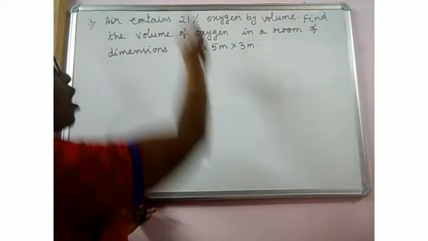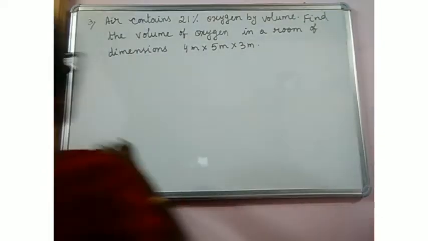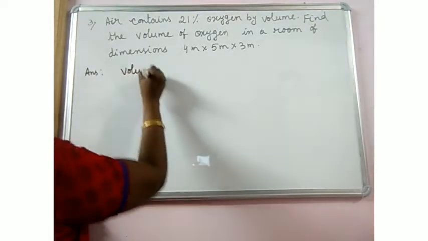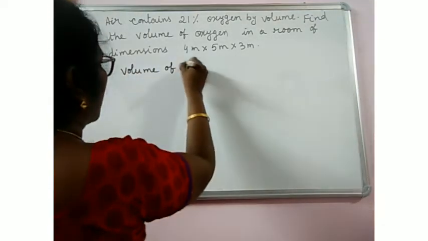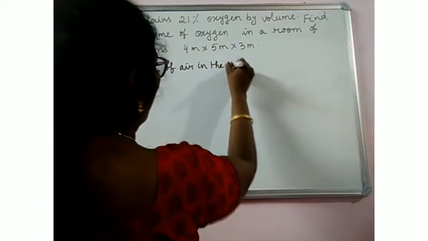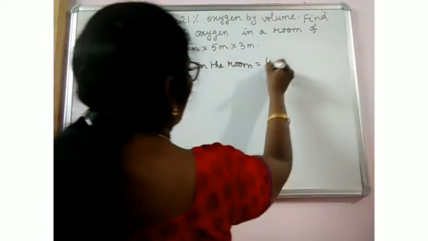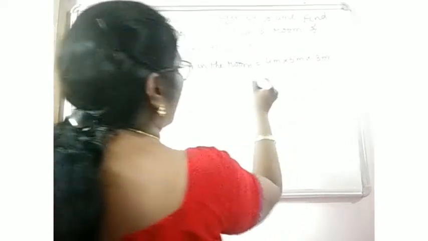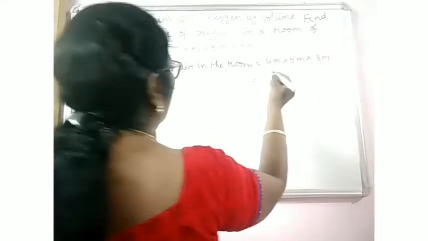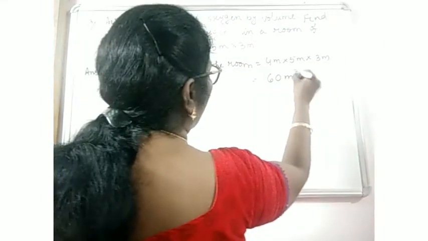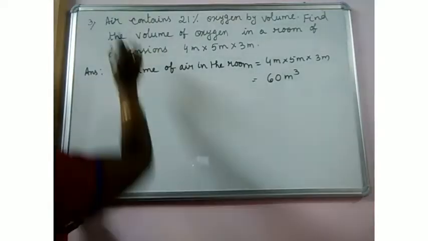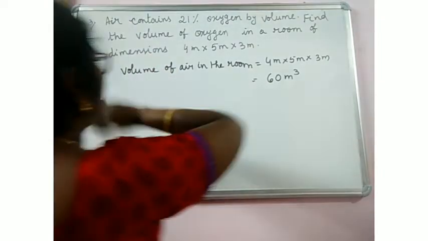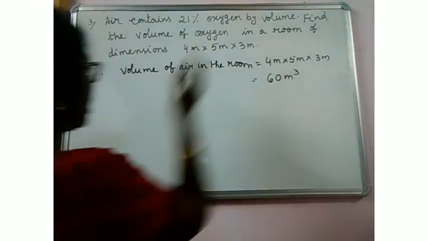Now we have to find out how much air is present in the room. Let us first find the volume of air in the room. We know that the volume of air in the room is equal to the volume of the room. You will get 4 fives are 20, 20 threes are 60. You can multiply or you can keep it in product form also, no problem. And it is given that air contains 21% oxygen by volume. We have to find the volume of oxygen in the room.